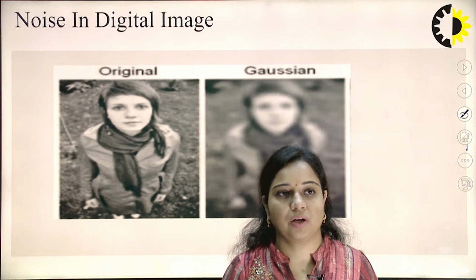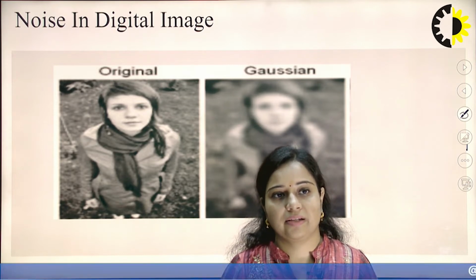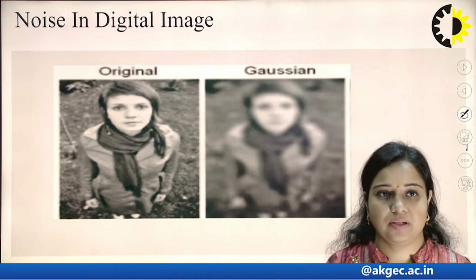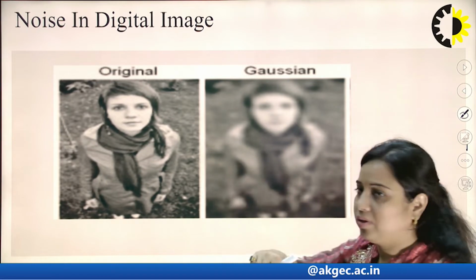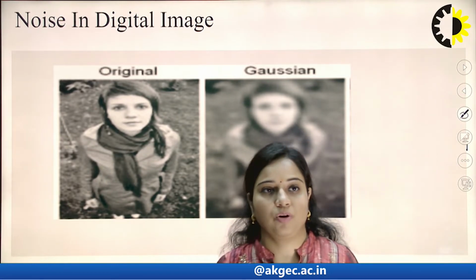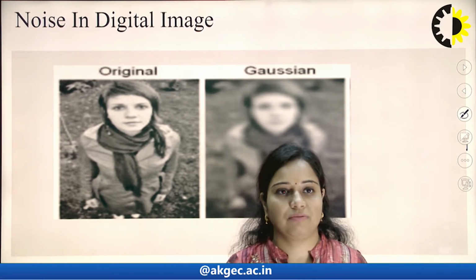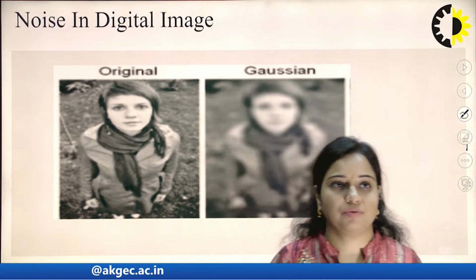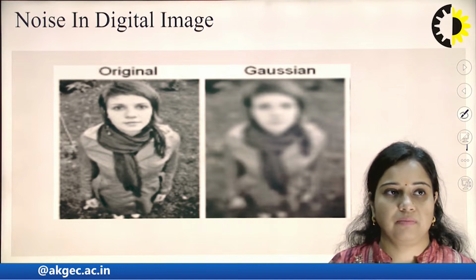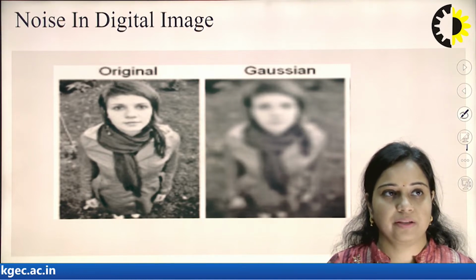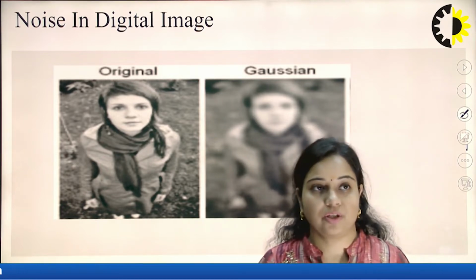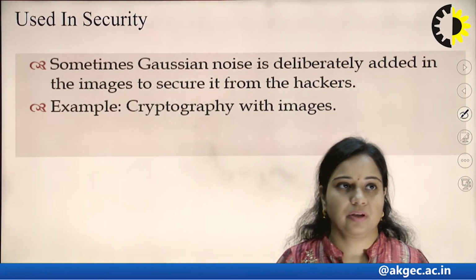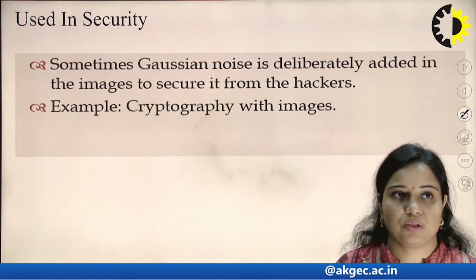Let us take an example of an X-ray, where a doctor wants to analyze some disease and the image looks somewhat like this. So, it needs some kind of image processing, where different types of filters can be used to reduce the effect of noise, and then the disease can be analyzed by the doctor. So, that is the use of filters to reduce the effect of noise. It is also used in security.